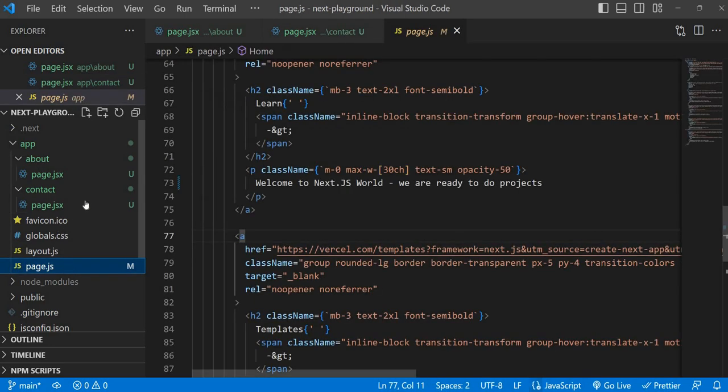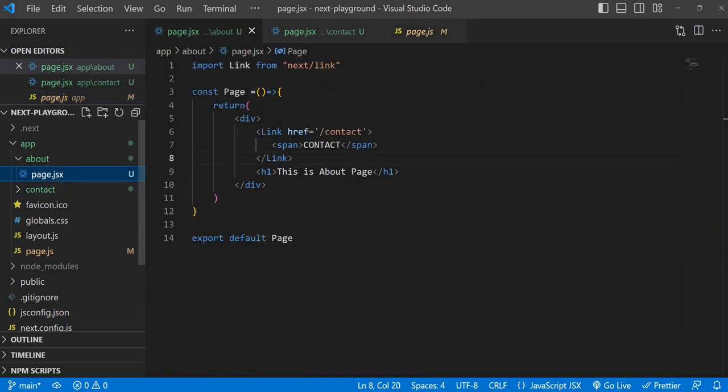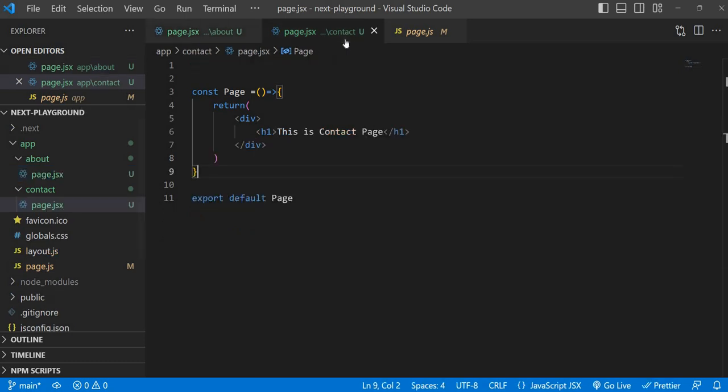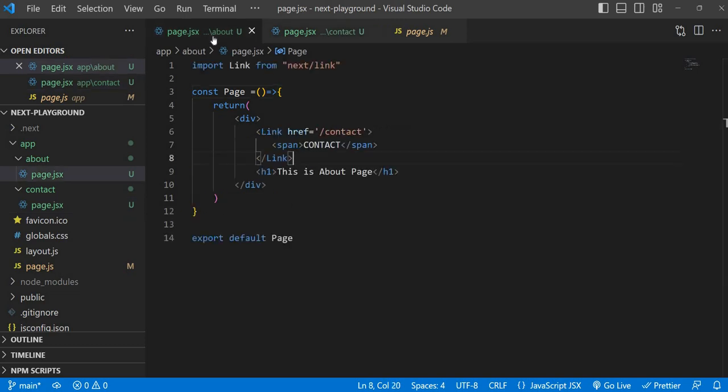Home page, contact page, about page. Already we have done the about page, but we are not able to see the navigation bar in the contact page. If you add that in the contact page, you can't see the same thing in the about page. Or we need to add the navigation bar in all the pages.